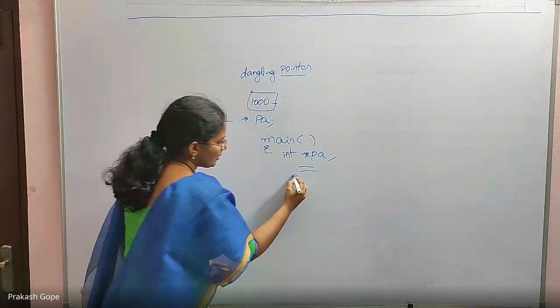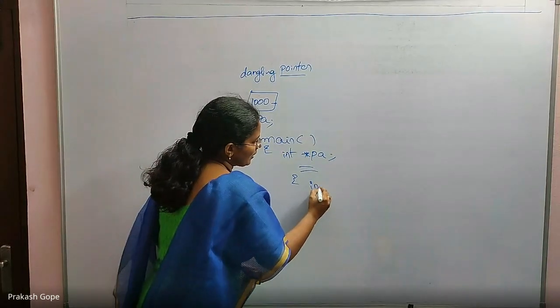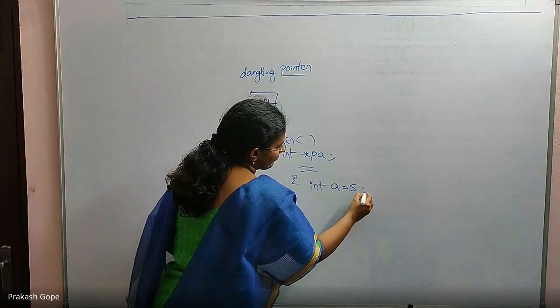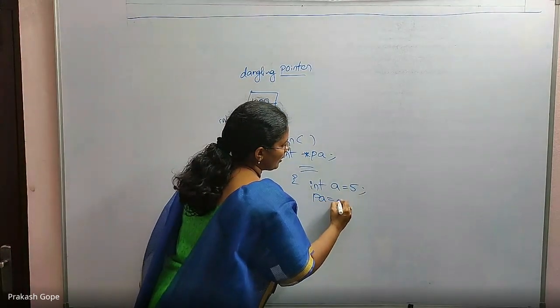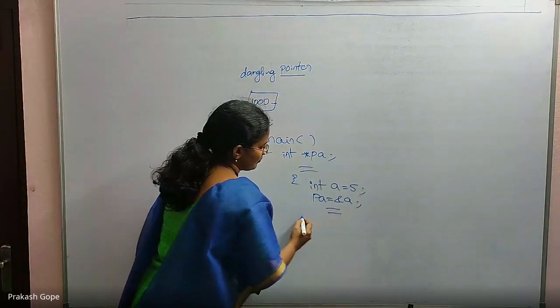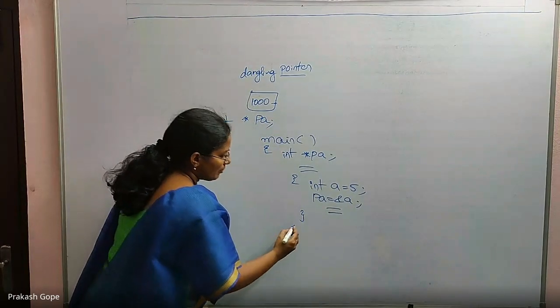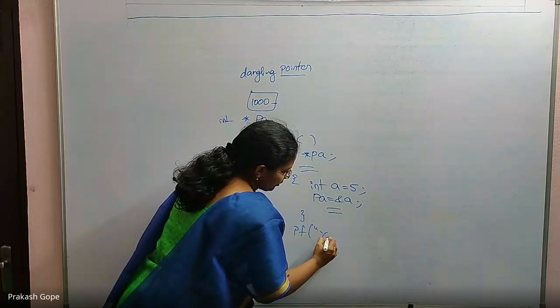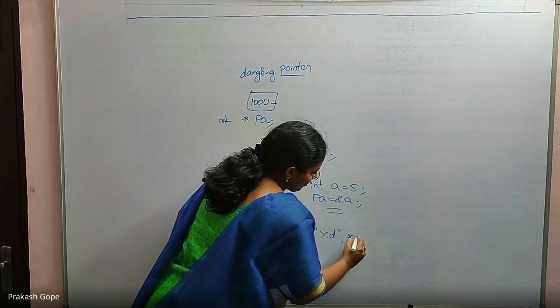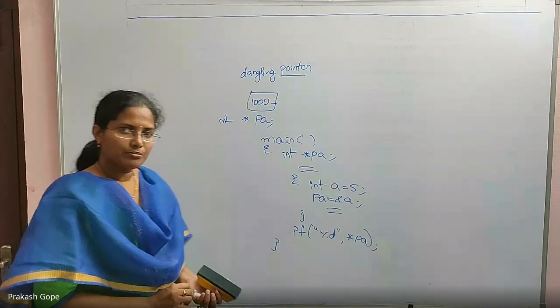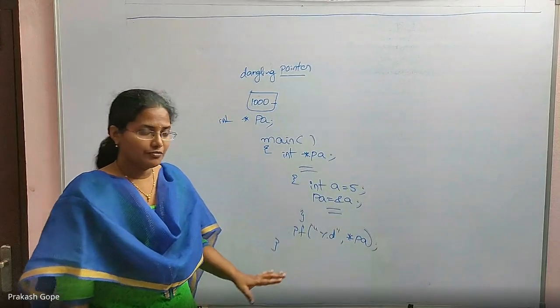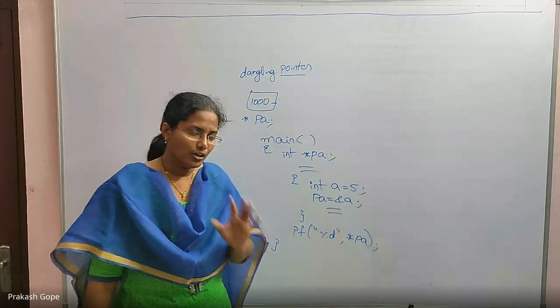After some statements, a block starts, and here I declared an integer A in the block. And I said PA equal to address of A. Once I come out, if I try to say printf percent d star PA, this is a problem. It works temporarily, but you are making a mistake.